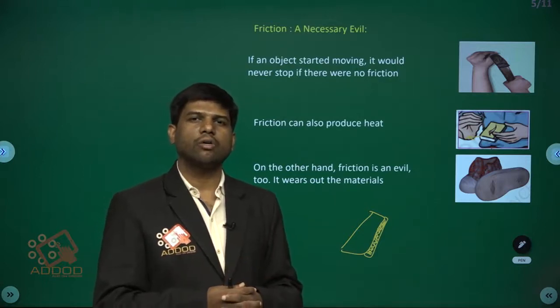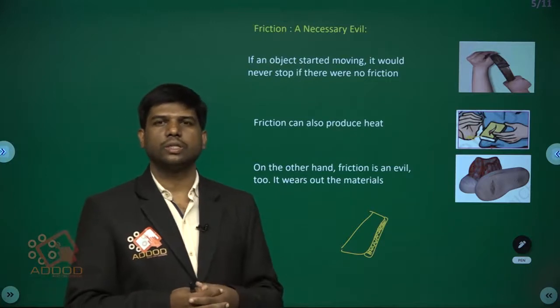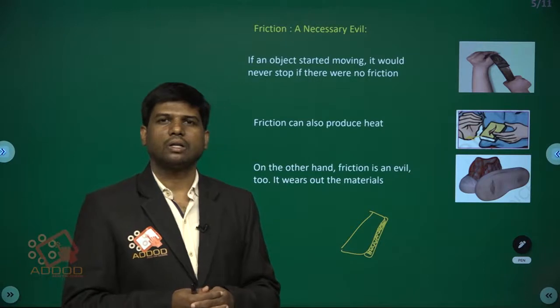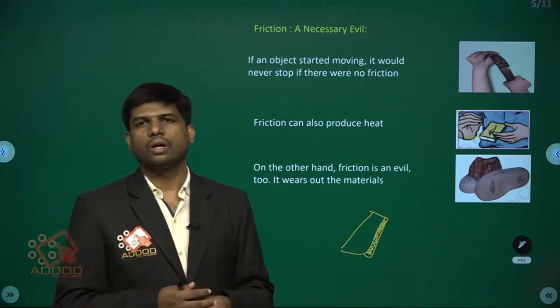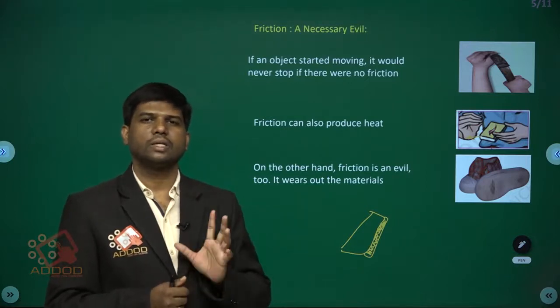The wearing out of vehicles, machines, tires or shoes is due to frictional force only, okay. If there is no friction, we cannot even walk on the road also.